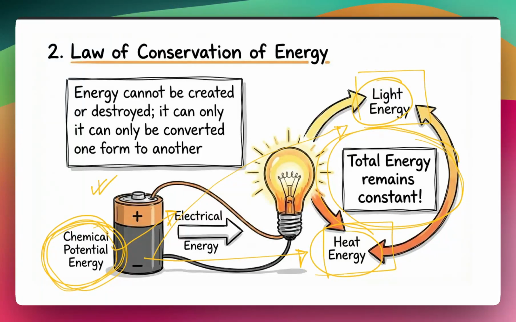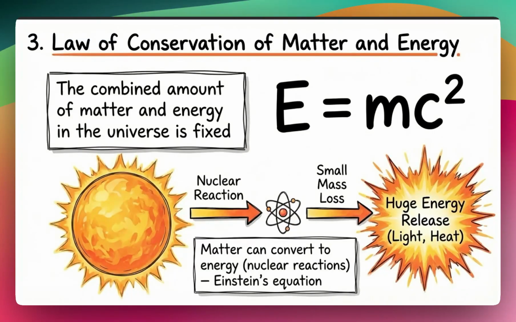Now, when we combine this with the law of conservation of matter, we arrive at the law of conservation of matter and energy. The question we ask is: any object which has a mass, which means it has matter, what will happen if we convert all the mass into energy? So I do not exist. In that case, the conversion factor is given by Einstein's equation, E = mc², where m is the mass which we want to convert, and c is the velocity of light.